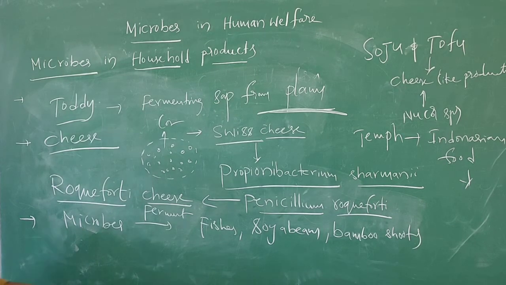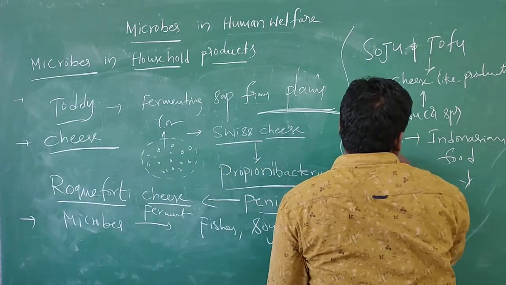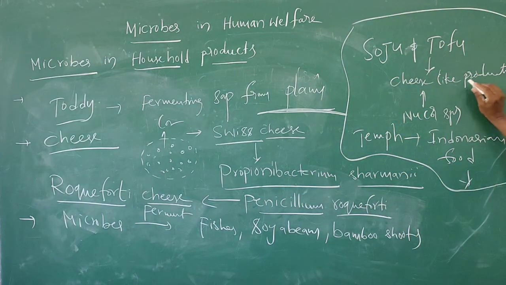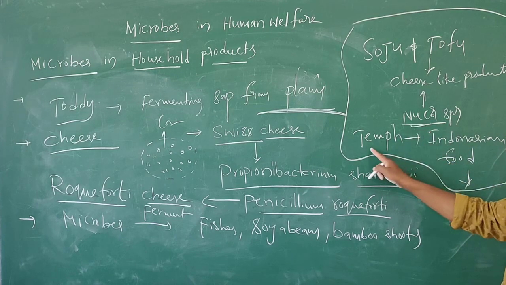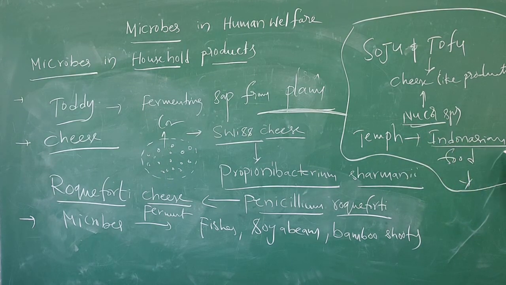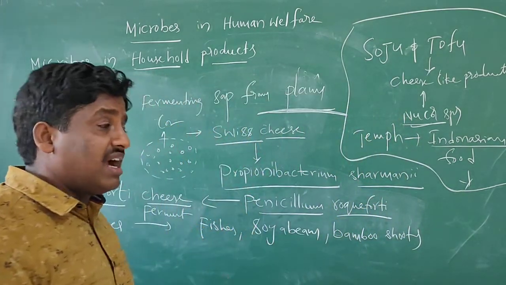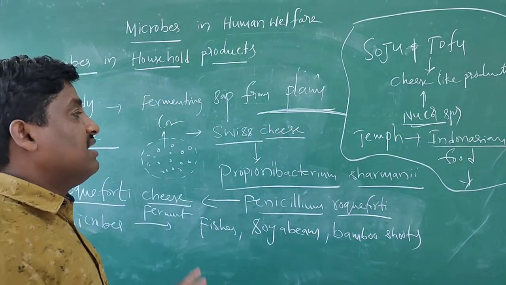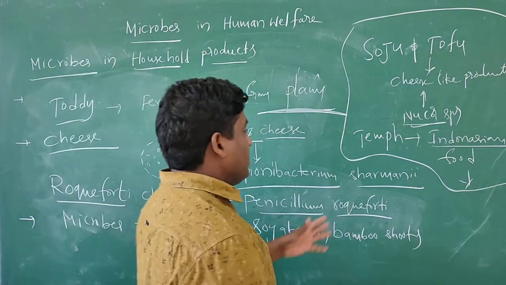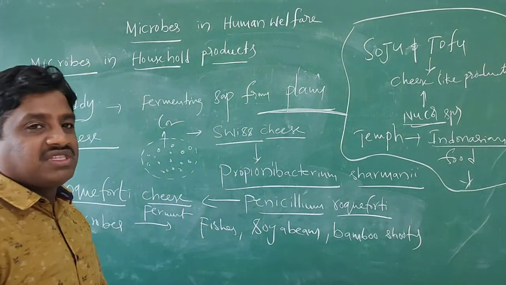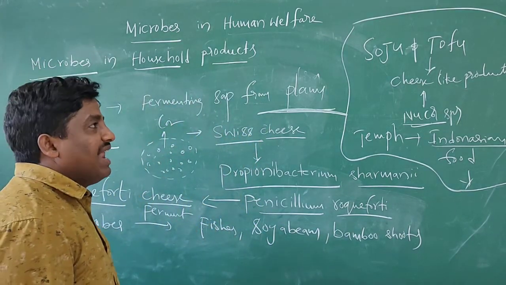So sufu and tofu are cheese-like products that come from Mucor species, and tempeh comes from soya beans. The tempeh product is mainly fermented and then dried, salted and fried later, and then used as food. Fermentation means different kinds of microbes are utilized.